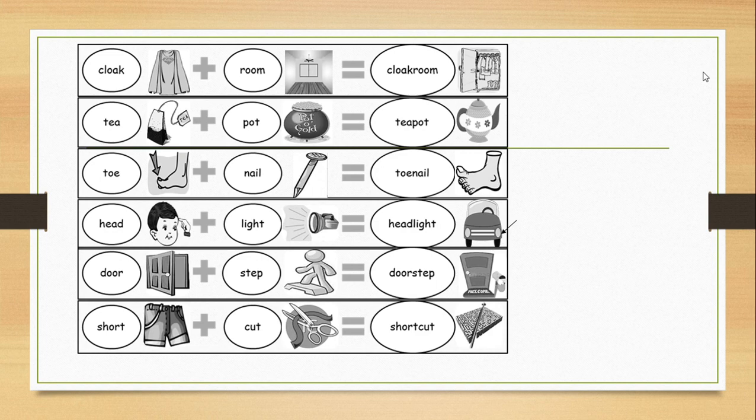Next we have short, like the shorts that boys can wear or girls. And cut means to cut something using scissors or to cut something into pieces. Together they are shortcut. Shortcut. What do we mean by a shortcut? It is a road or a way which makes you go to your destination faster.